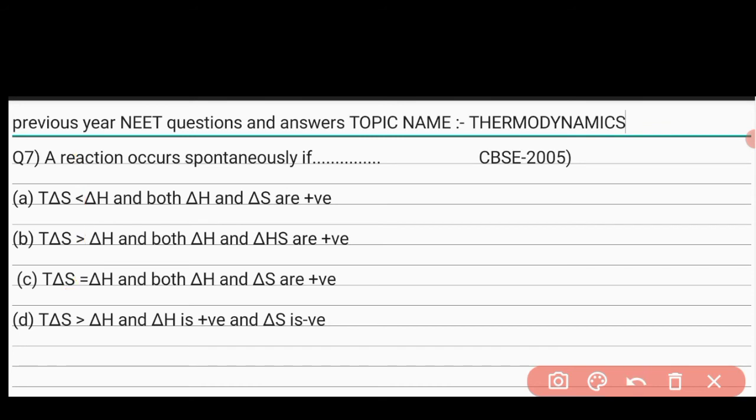D, TΔS is greater than ΔH and ΔH is positive and ΔS is negative. The correct option of this question is B. TΔS is greater than ΔH and both ΔH and ΔS are positive.